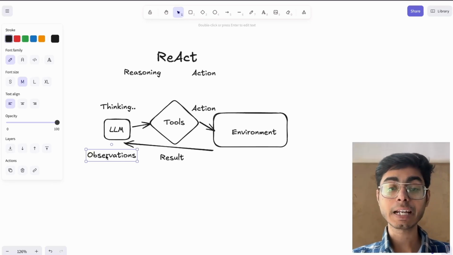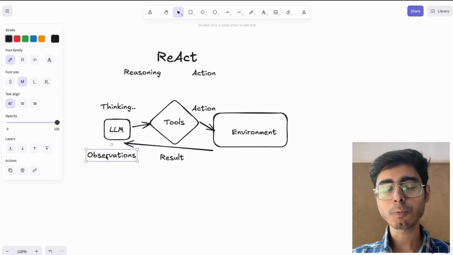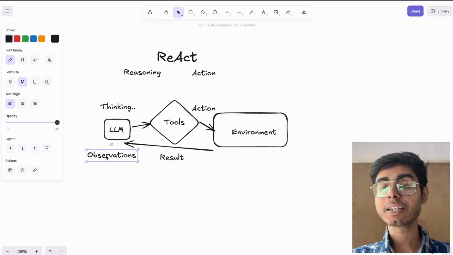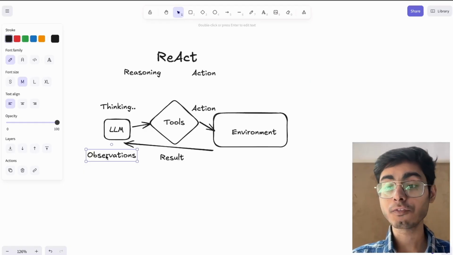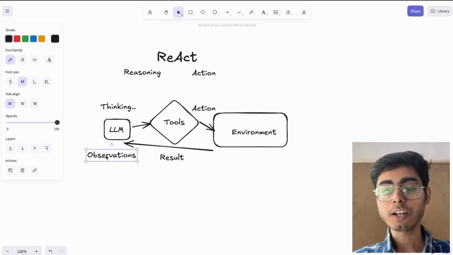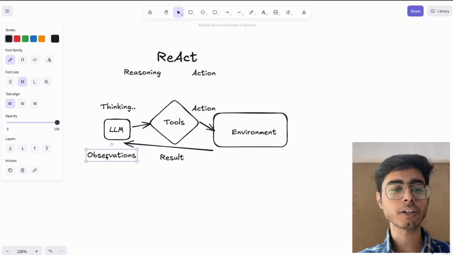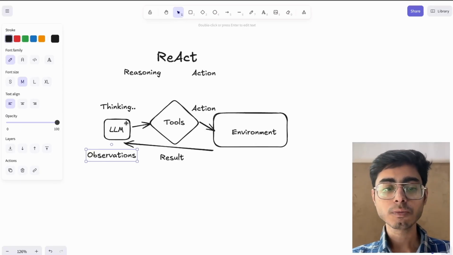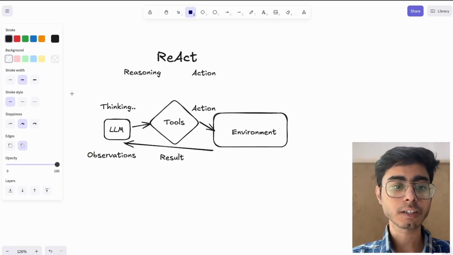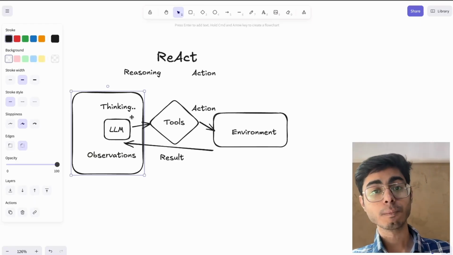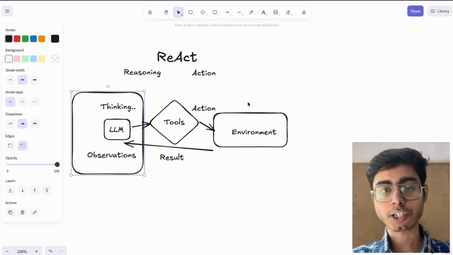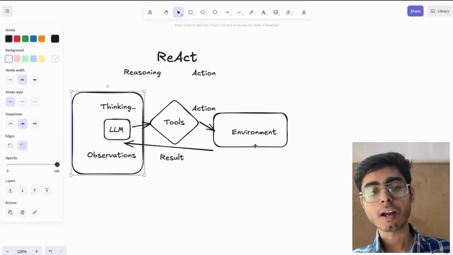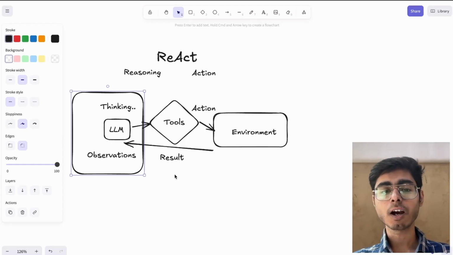Based on that observation, it can reason: I did that, I got that, but did I achieve the final output? Yes or no? Based on that reasoning, it will again perform the action if it did not complete the task. Or if it completed the task, it will say, hey, thank you, I have completed your task. So the LLM thinks, it observes the output, it reasons, and based on the reasoning, it performs the next action in the environment, and the environment returns the result back. That is how this whole process works.